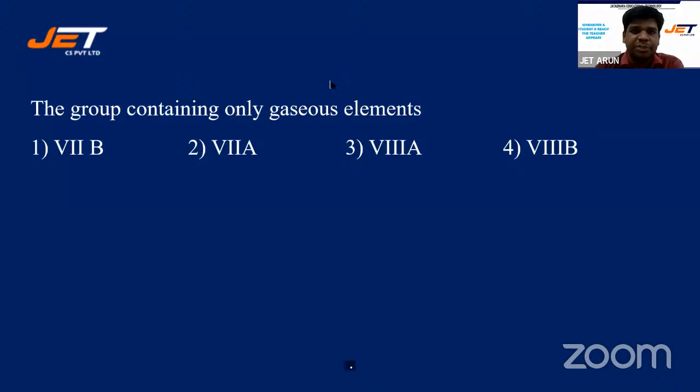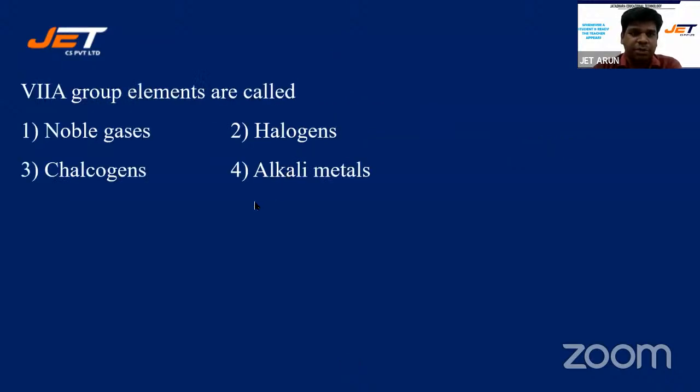All right, group containing only gaseous elements. Students, running out of time, you've got mathematics to do. I would like to reveal the key. Yes, 3. It's 8A. Now, what are halogens? Noble gases, chalcogens, alkali metals. 7A group elements are called noble gases, halogens, chalcogens, alkali metals.